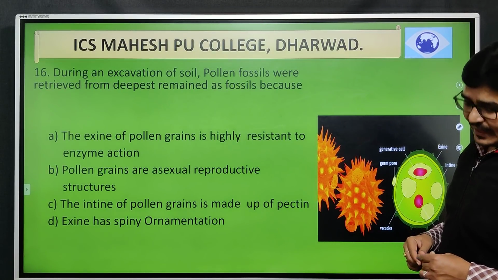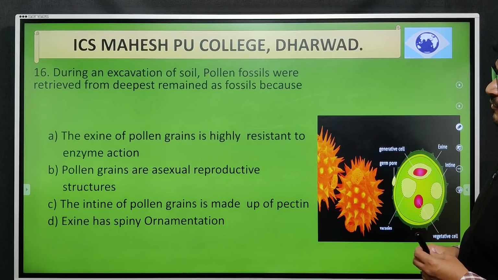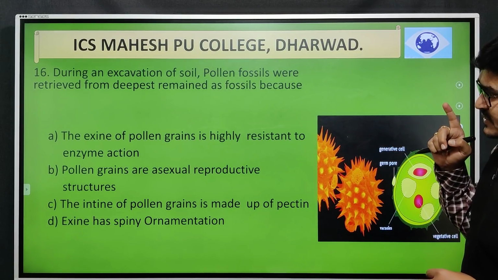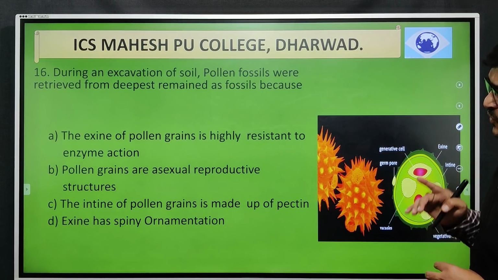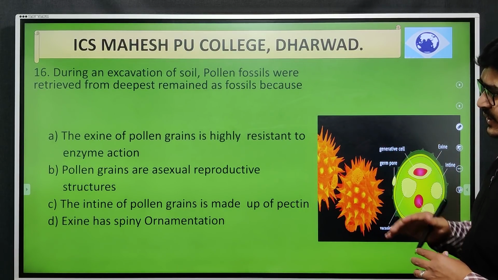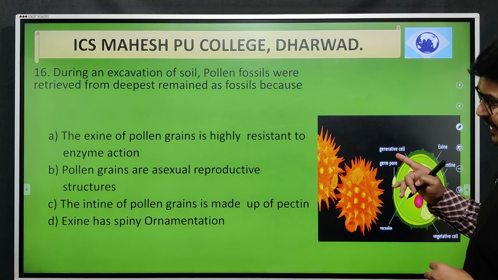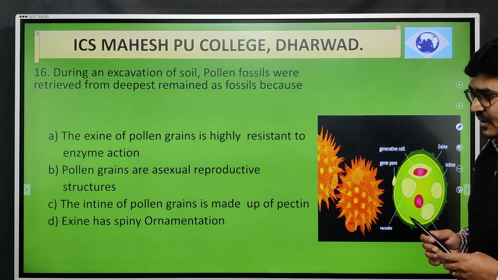Next, during an excavation of soil, pollen fossils were retrieved from the deepest layers and remained as fossils because A, the exine of the pollen grains is highly resistant to enzyme action. B, pollen grains are an asexually reproductive structure. C, the intine of the pollen grains is made up of pectin. And D, exine has spiny ornamentation.